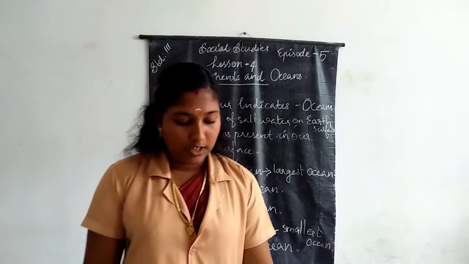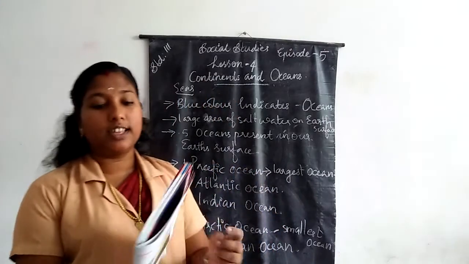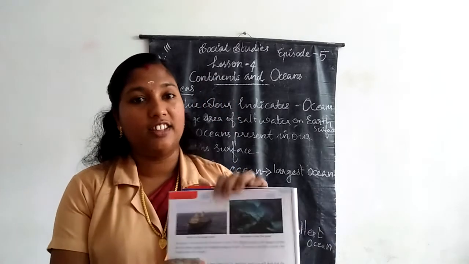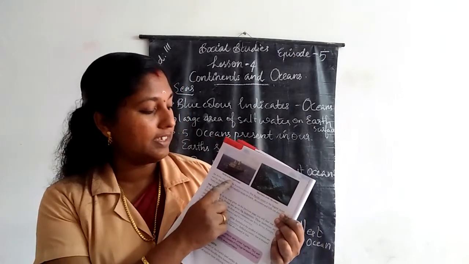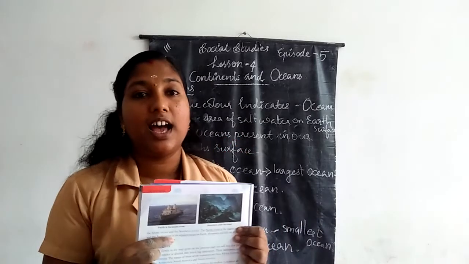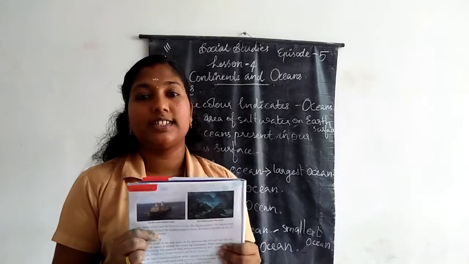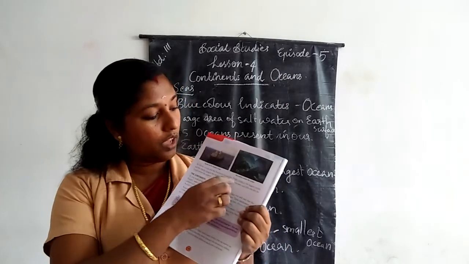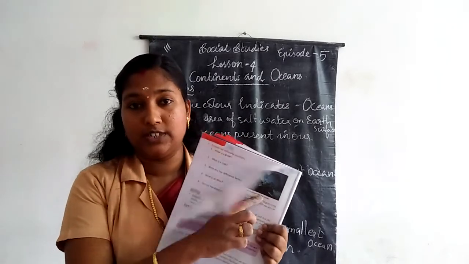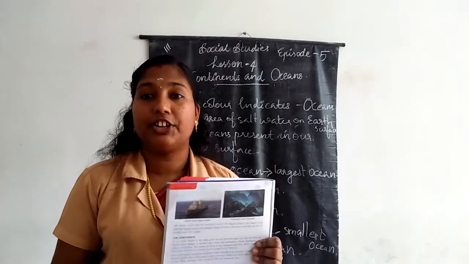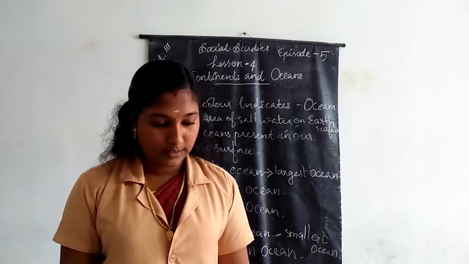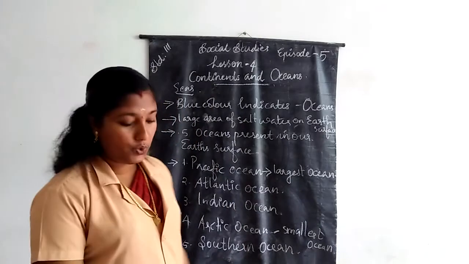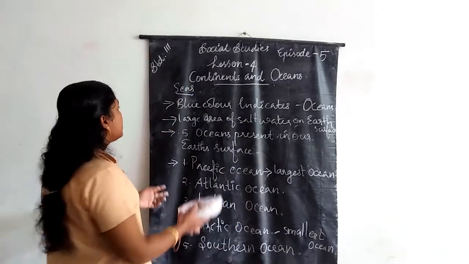In your textbooks, the figure of mountains under the oceans is given. The Pacific is the largest ocean, and mountains under the oceans are also shown. We can see mountains and hills under the oceans. Have all of you understood? Then next we move on to the continents.